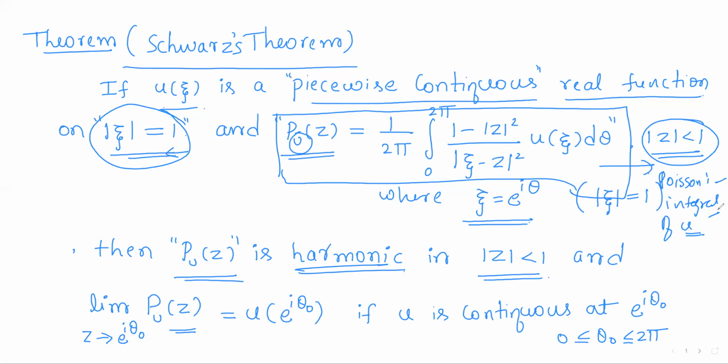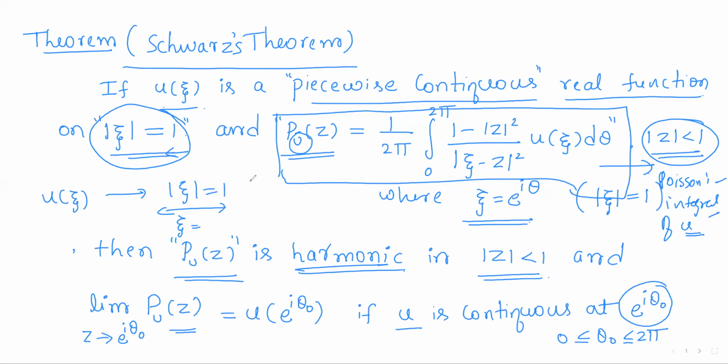And further, whenever u is continuous at e power i theta naught, so u of xi is given to be continuous on the unit circle mod xi equals 1. If I write the points of the circle in the parametric form, what are the points?